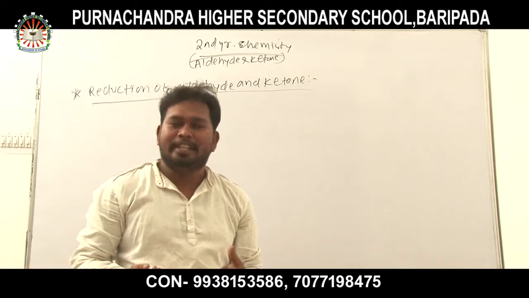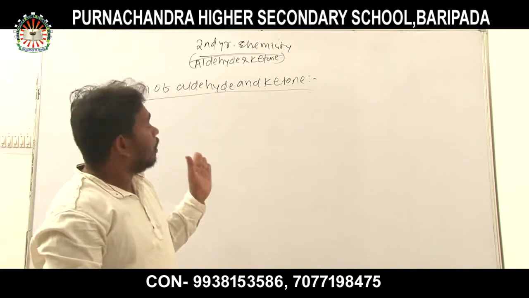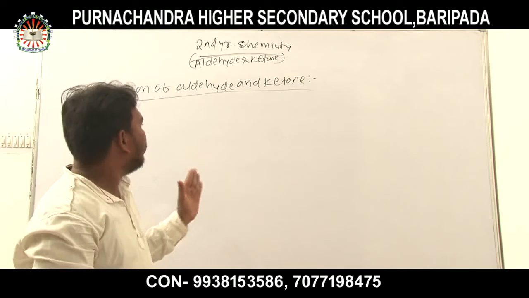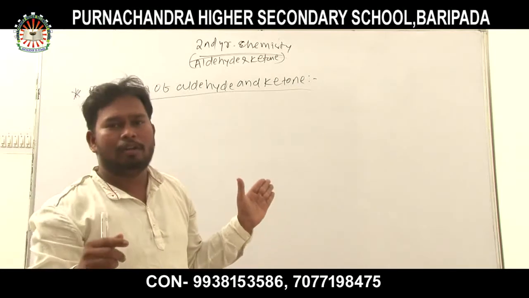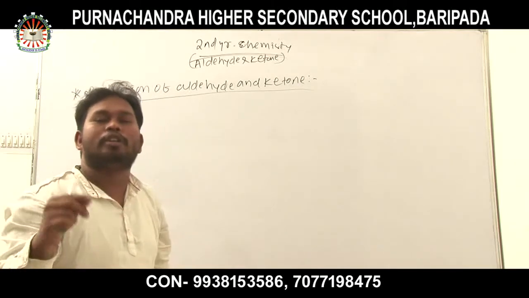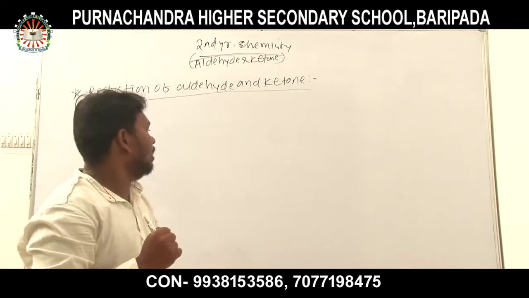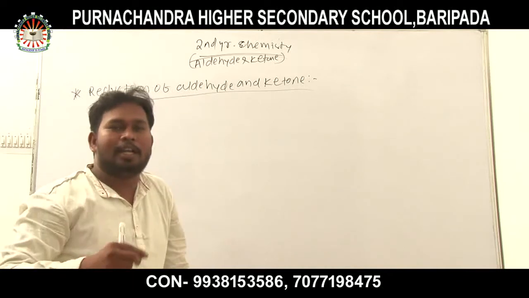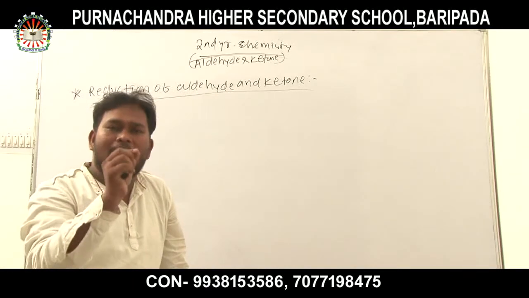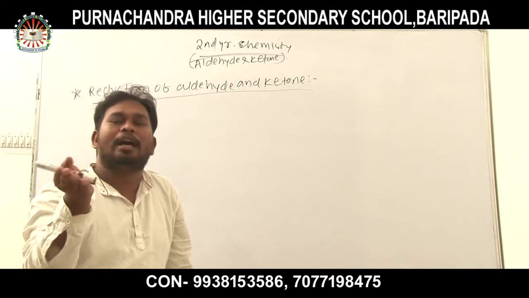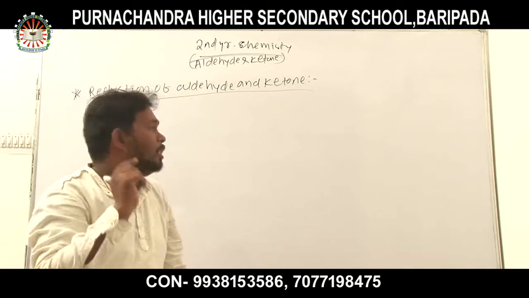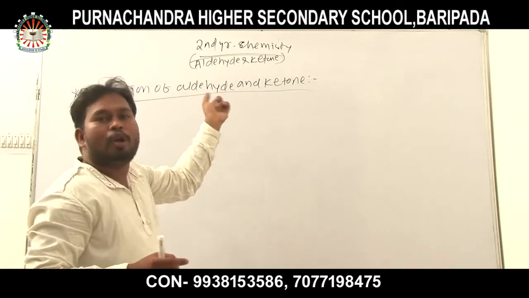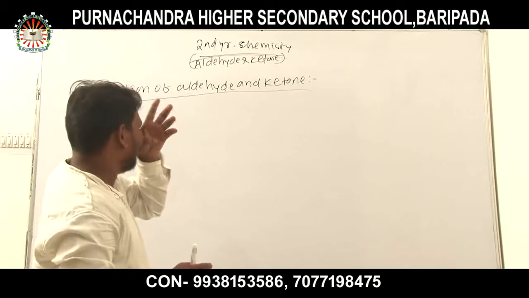It is more interesting that you already know how aldehyde and ketone can be prepared. Aldehyde and ketone can be prepared from alcohol, that is oxidation of alcohol, also reduction of alcohol. Similarly, I already told you in the previous class that one method of preparation is the chemical property of the other. Similarly, here the properties of aldehyde and ketone include the method of preparation of alcohol.